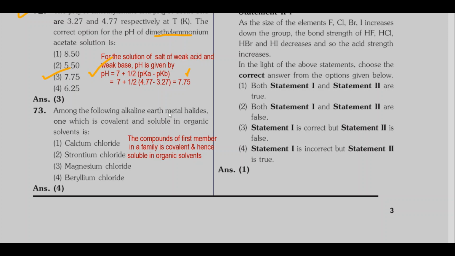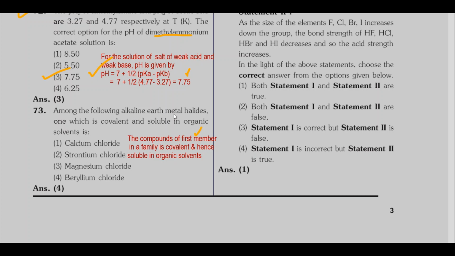Then question 73. Among the following alkaline earth metal halides, which one is covalent and soluble in organic solvents? We know that the compounds of the first member in a family are usually covalent and hence soluble in organic solvents. In alkaline earth metals, the first member is beryllium.